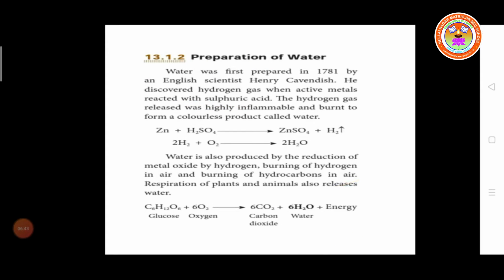Then, properties of water. Hydrogen was first prepared in 1781 by the English scientist Henry Cavendish. He discovered hydrogen gas when an active metal reacted with sulfuric acid.